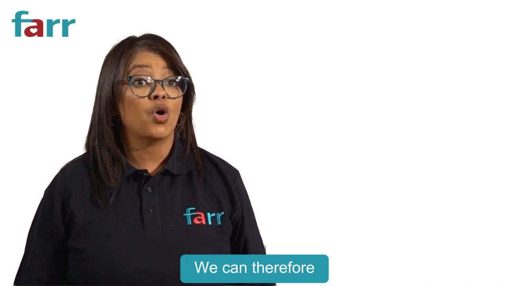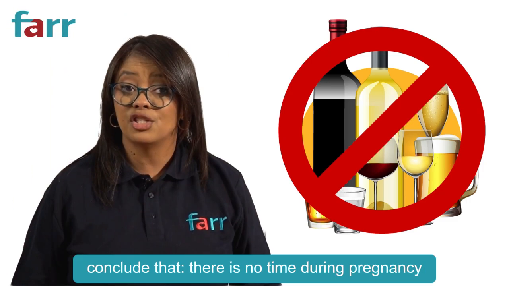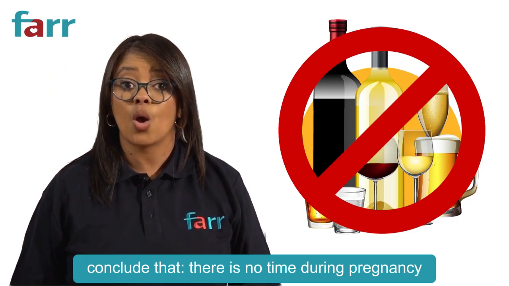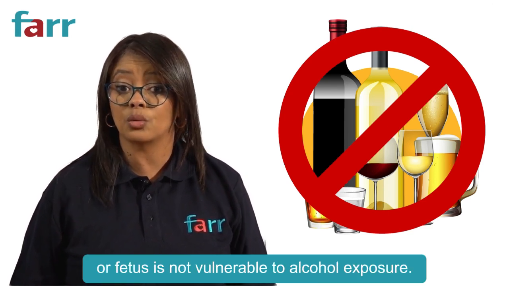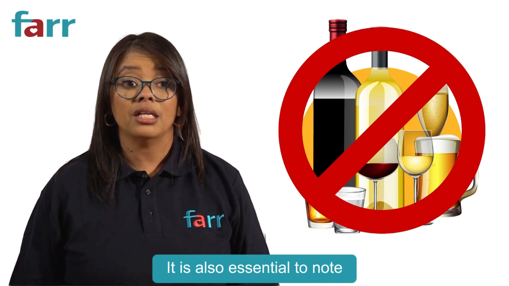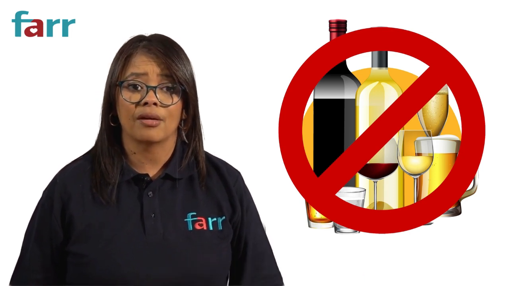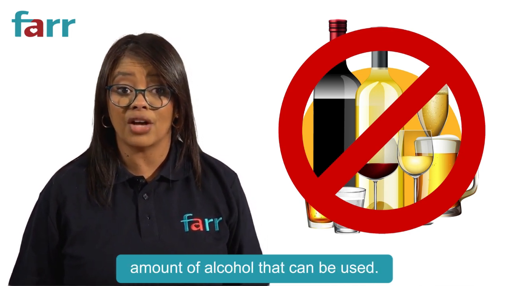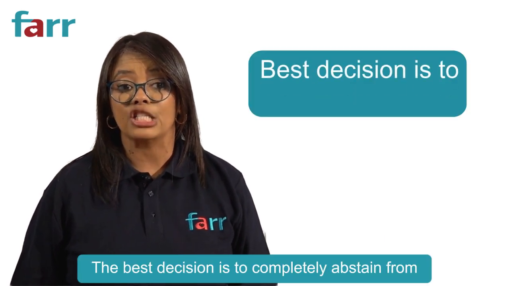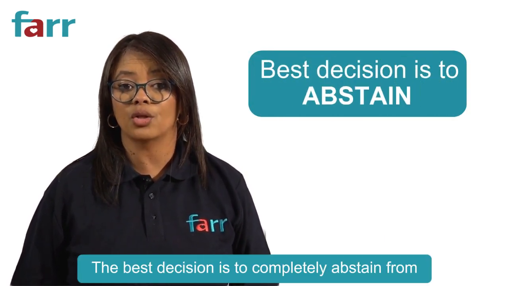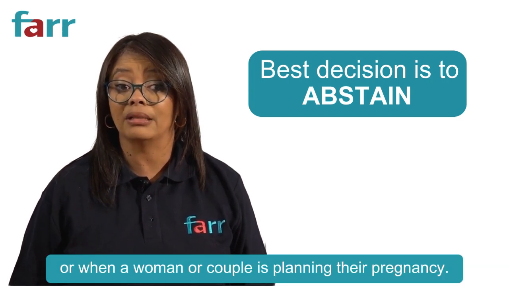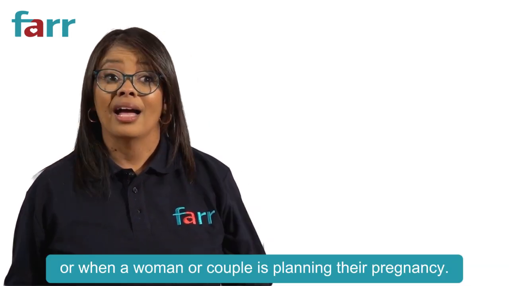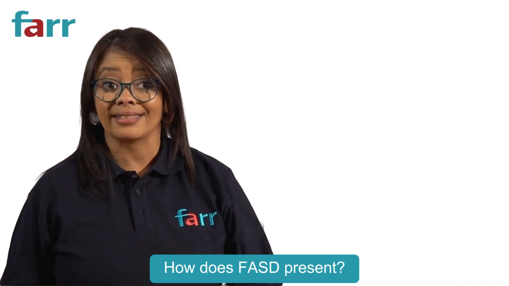We can therefore conclude that there is no time during pregnancy when an embryo or fetus is not vulnerable to alcohol exposure. It is also essential to note that there is no risk-free amount of alcohol that can be used. The best decision is to completely abstain from alcohol use during pregnancy or when a woman or a couple is planning a pregnancy. How does FASD present?